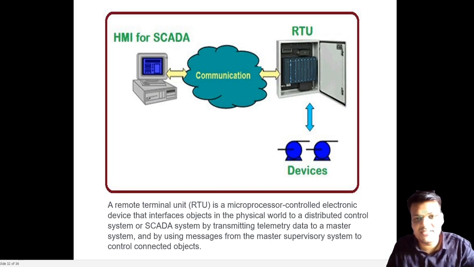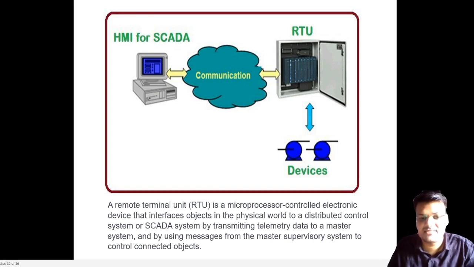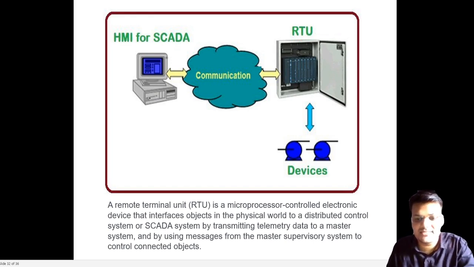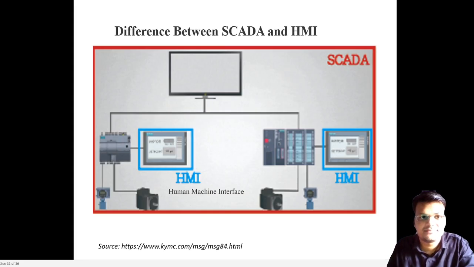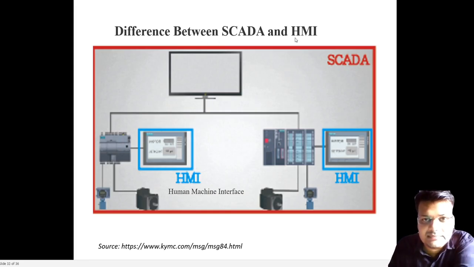It is not done manually. If it were done manually, there would be a lot of delay. As I told you, it depends upon the real data. So we have to do it as fast as we can. That is our objective. So that is the difference between SCADA and HMI.